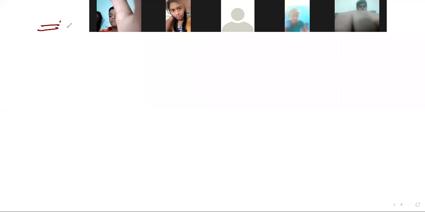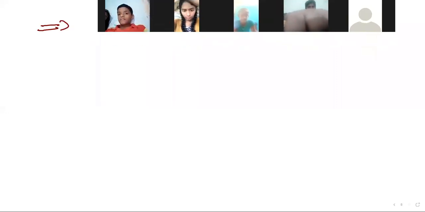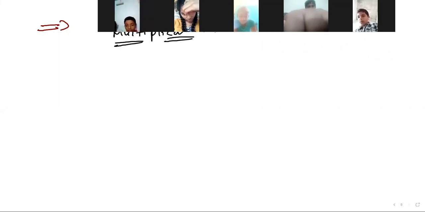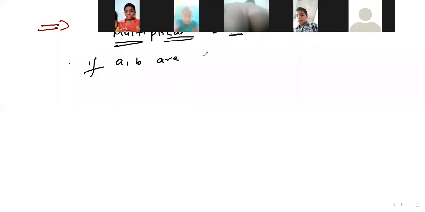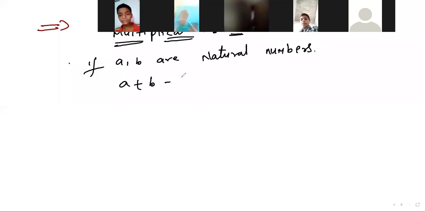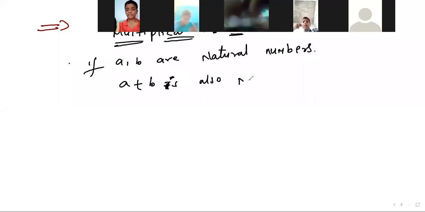See, next, one more thing. Coming to multiplication. Same: if a, b are natural numbers, a plus b is also a natural number.